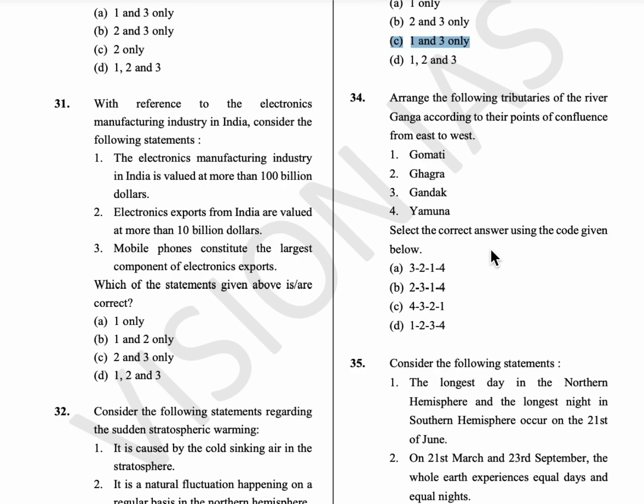So here the Gomti river meets at Uttar Pradesh, the Gagra river joins in Bihar, the Gandak river joins in Champaran district of Bihar, and Yamuna is the westernmost and the longest tributary of the Ganga. So as Yamuna is westernmost, it will be at the last, and here Gandak in Bihar is the northernmost. Okay, so next is Gagra, it is also in Bihar, and then comes Gomti. So the answer is option A.